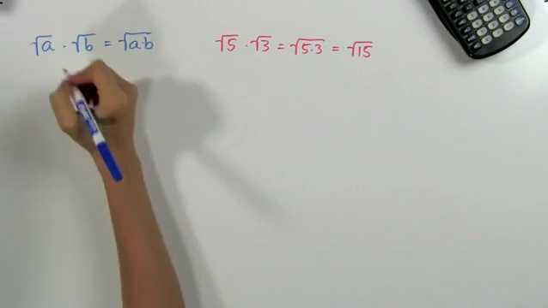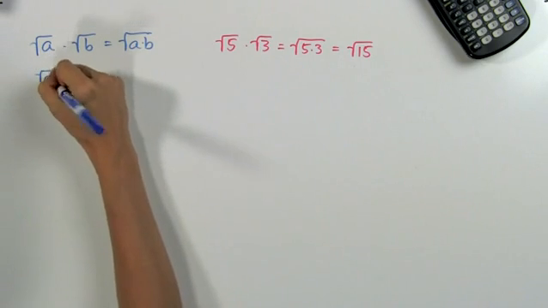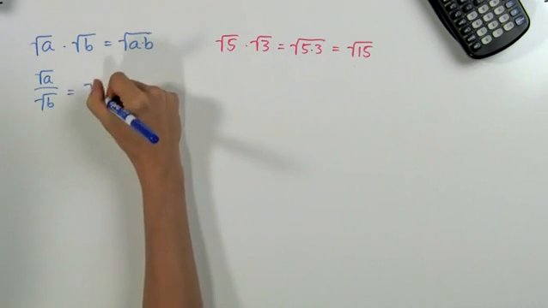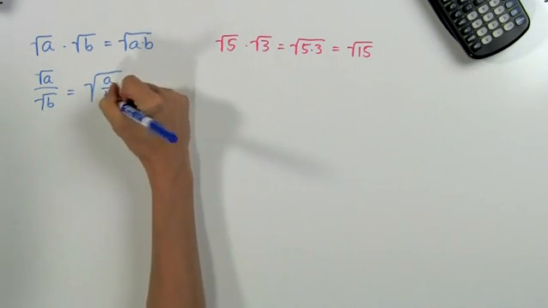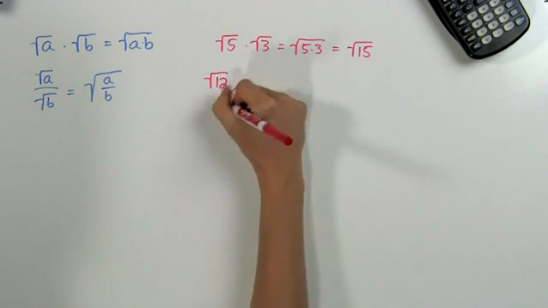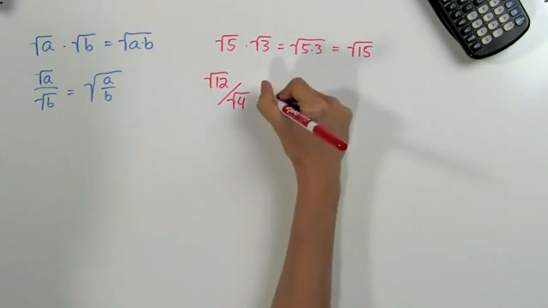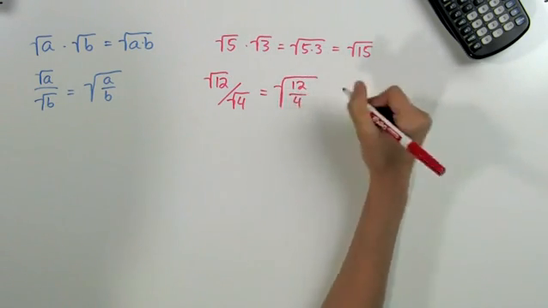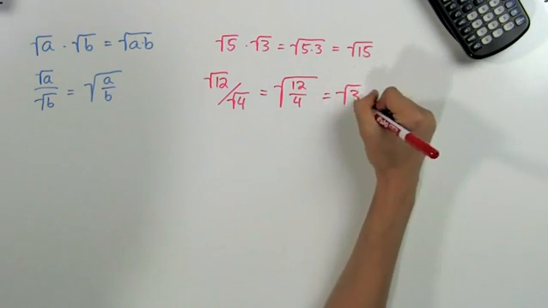The second property is similar, and it states that the square root of a divided by the square root of b is equal to the square root of a divided by b. For example, this means that the square root of 12 divided by the square root of 4 is equal to the square root of 12 divided by 4, or the square root of 3.